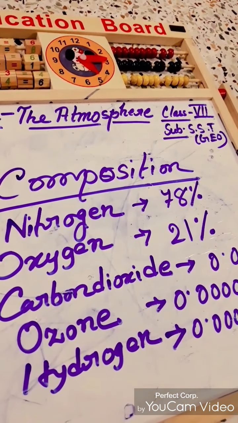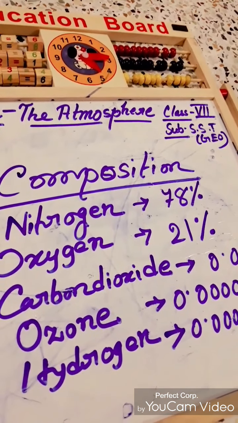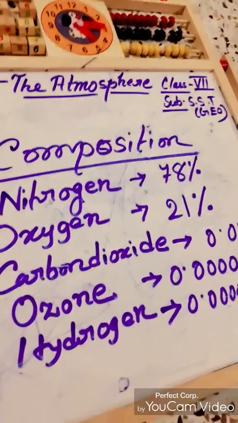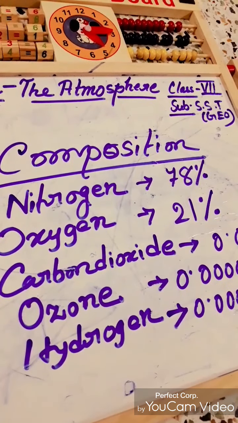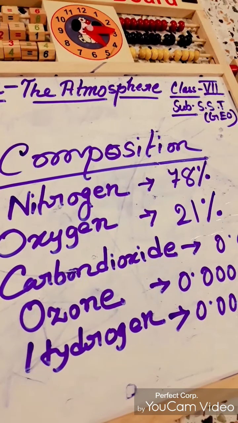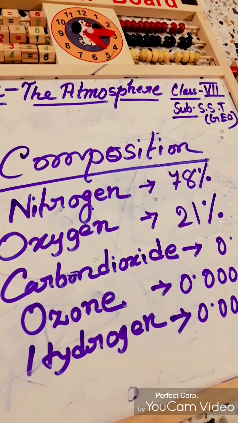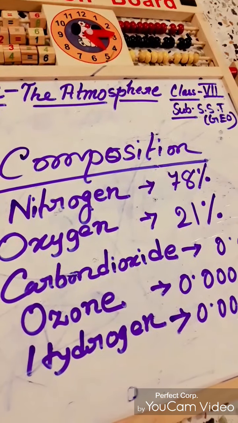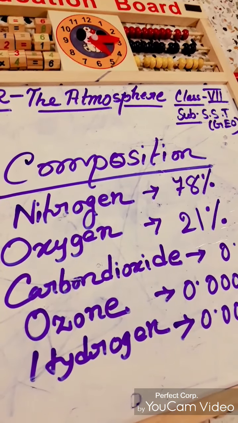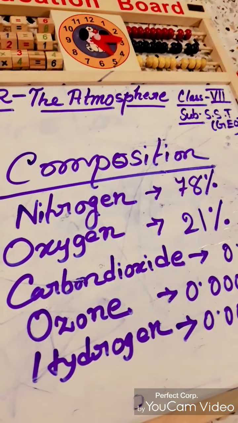So this warming of the earth, by which process our earth's surface is trapping heat, is known as global warming. And nowadays this term has great importance because day by day our population is increasing, our pollution is also increasing. So that is another thing. The level of our atmosphere is decreasing day by day.